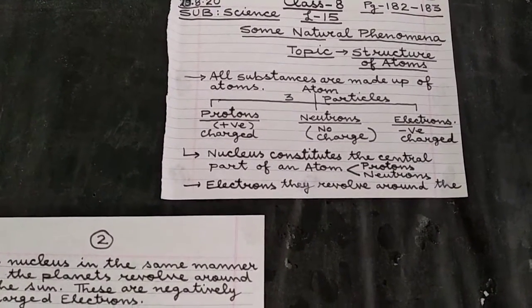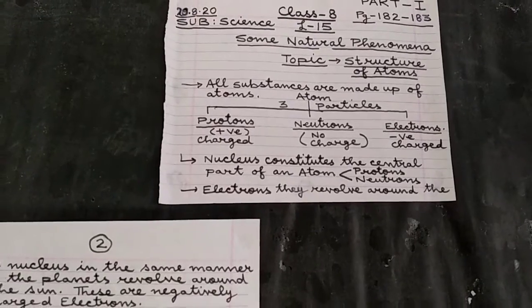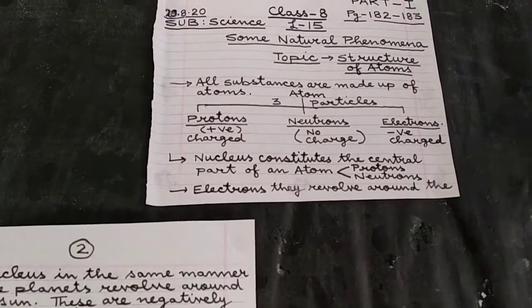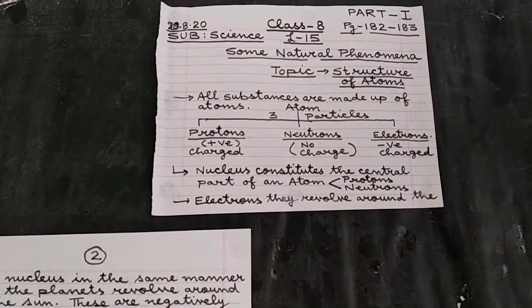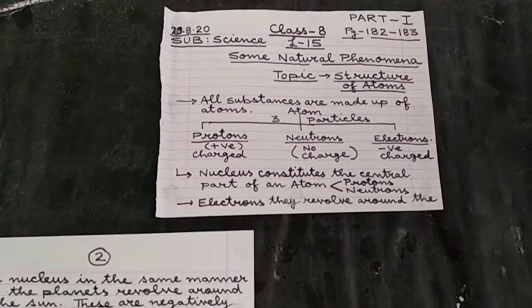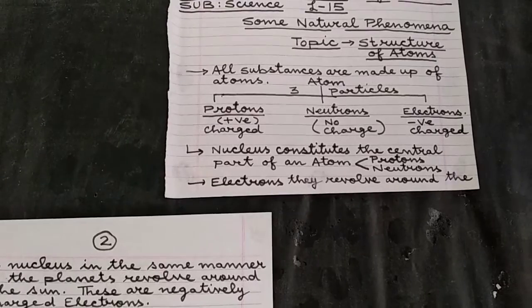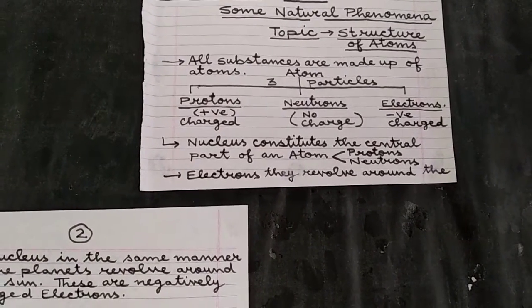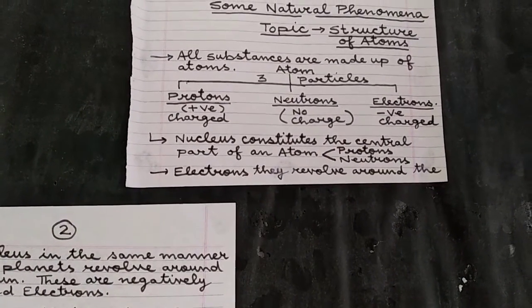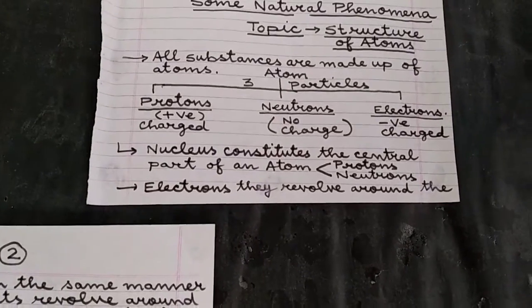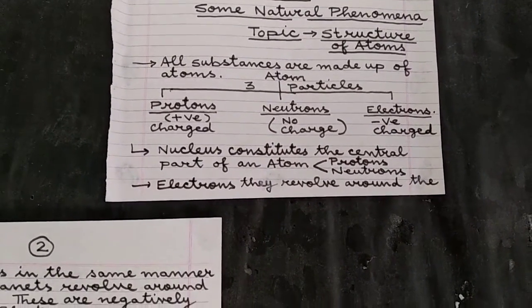The atom consists of three fundamental particles: the proton, which is positively charged, the neutron, which does not have any charge, and electrons, which are negatively charged particles.